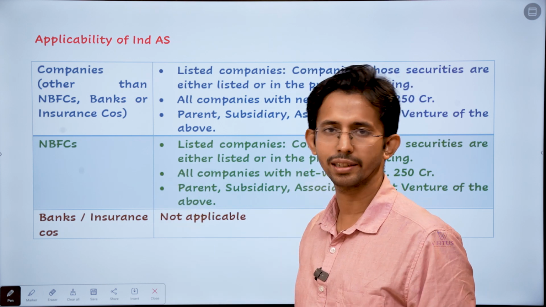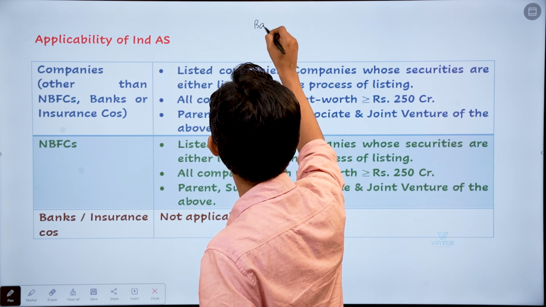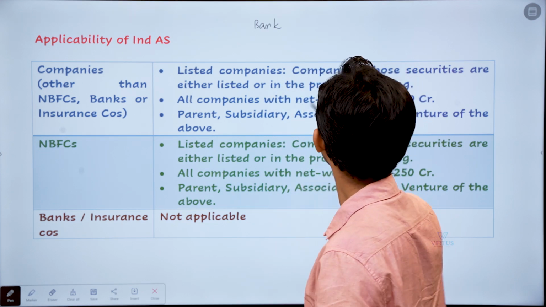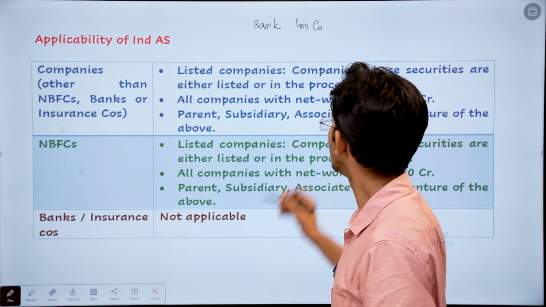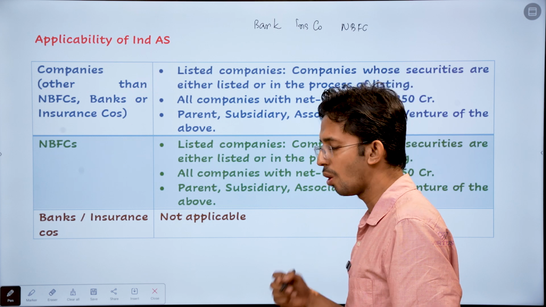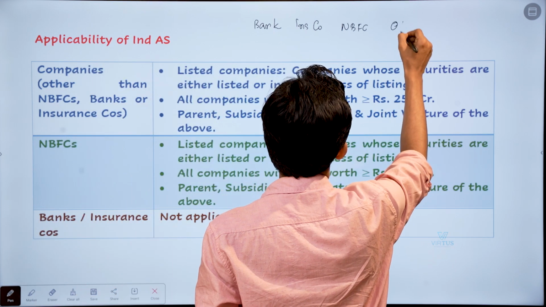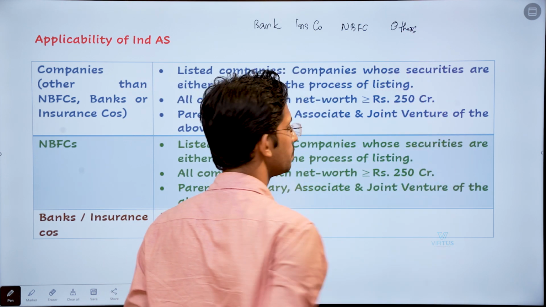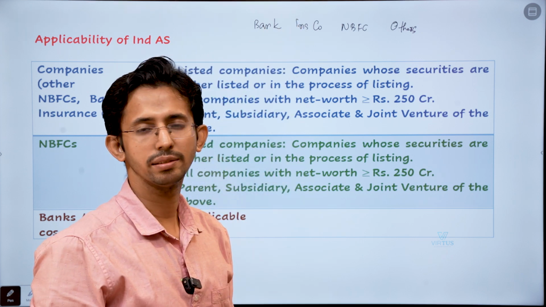maybe even four categories. The first one is, let's take it as bank. The companies which are banks. Then insurance companies. Then NBFCs. NBFC stands for non-banking financial companies. And the last one, others. So these are the general companies. Now I will start with bank and insurance companies.